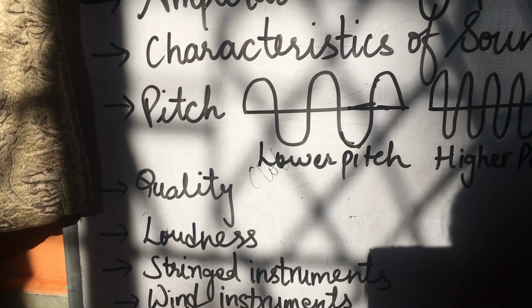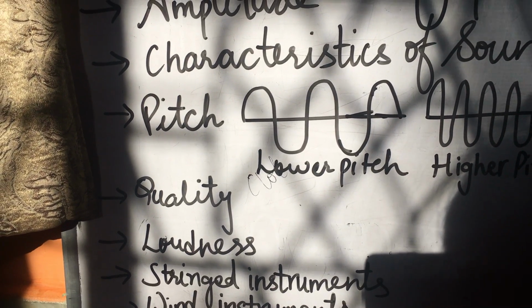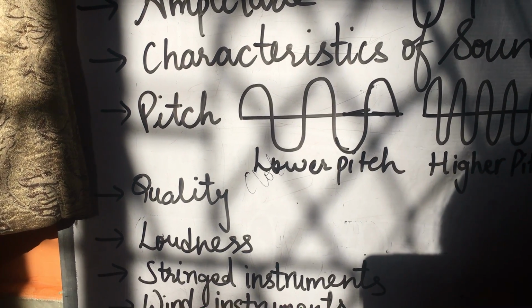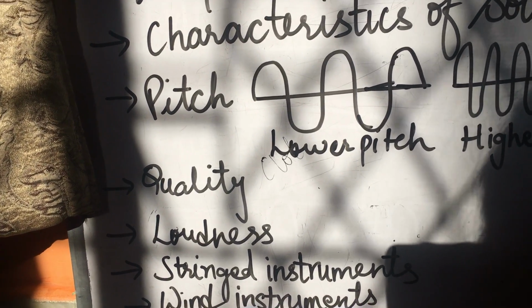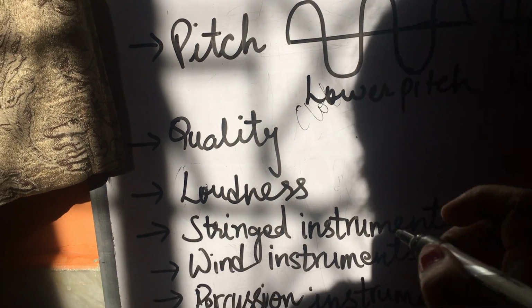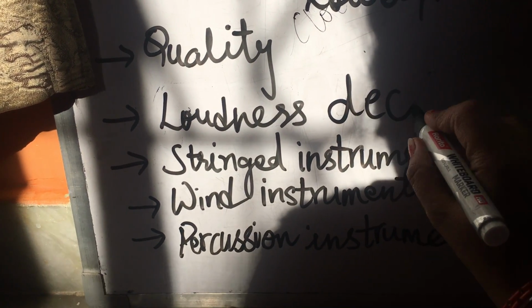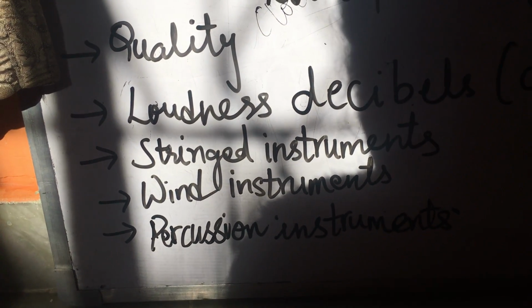A sound wave with larger amplitude can cover longer distance. We can hear a louder sound from a far distance. The loudness of sound is measured in units. What is the unit of loudness? Loudness of sound is measured in units called decibels. This is the unit, and in symbolic form we can write decibel like this.